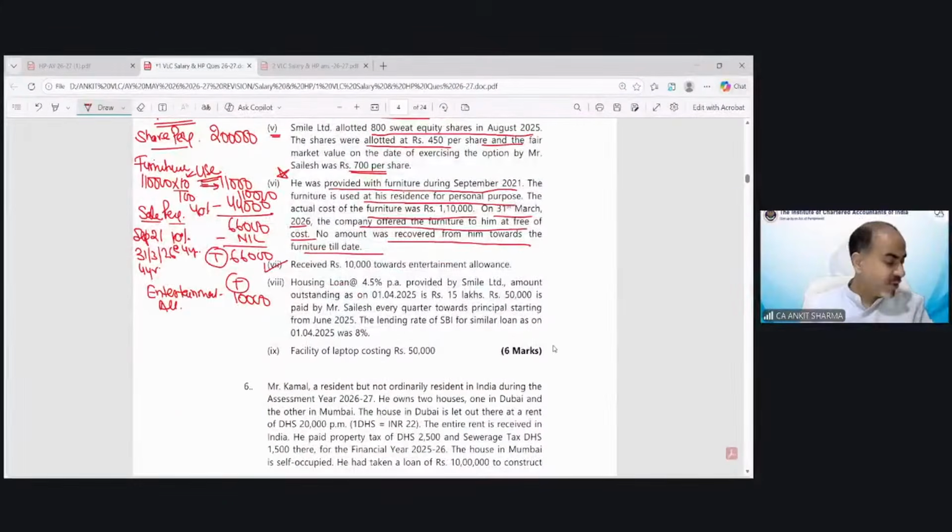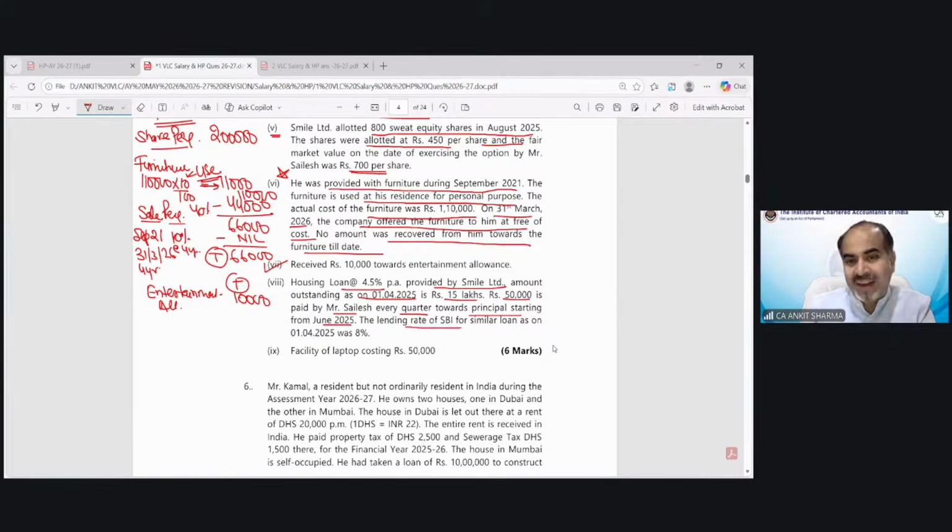Now, housing loan treatment. Housing loan at 4.5% per annum provided by Smile Limited, amount outstanding as on 1st April 25 is 15 lakh. Rupees 50,000 is paid by Mr. Shailesh every quarter towards principal, starting from June 25.